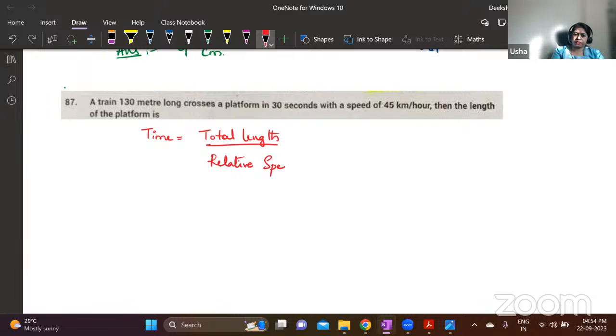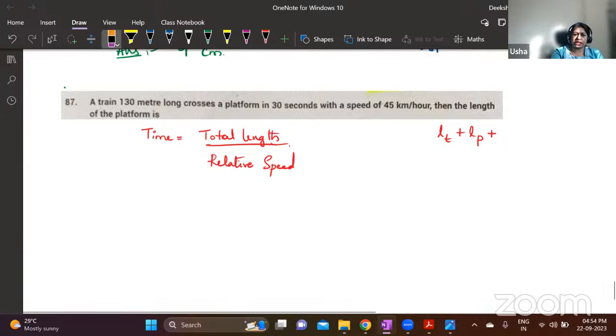Relative speed. Time taken to cross another object, the second object, by the train is the time. Total length involves the length of the train plus the length of the platform. In some questions, they will give that there is a train that is ahead of the train.